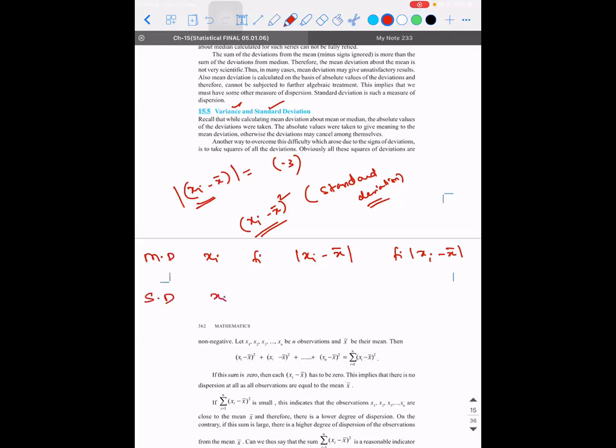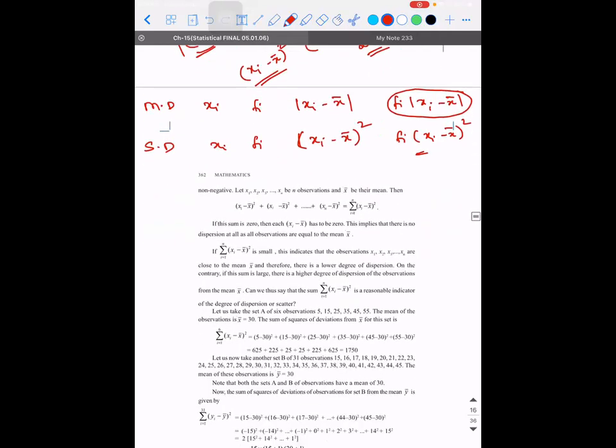For standard deviation, it will be xi, fi, and then xi minus x bar the whole square, and fi into xi minus x bar the whole square. To put it in simple terms, if you have done the previous exercise, the formula where you have fi into xi minus x bar will get replaced with fi into xi minus x bar the whole square. Then you will get the standard deviation. That is the only logic here.